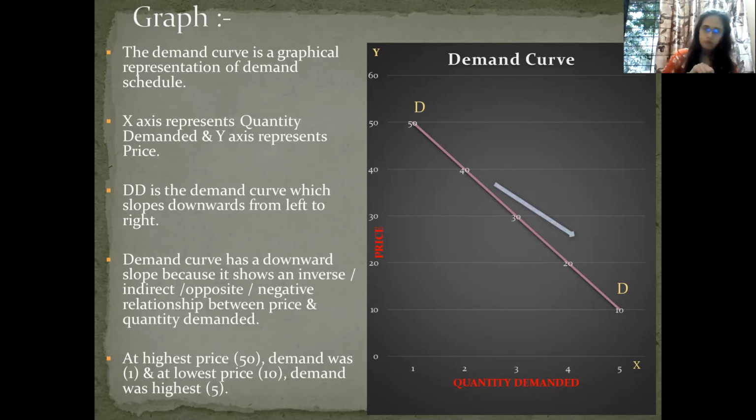On the basis of the schedule we are going to draw the diagram. Remember this also: if you show some numbers in the schedule and draw something different in the figure, it should not be like that. They should match, because we are drawing the demand curve based on the schedule only. So I have taken prices 50, 40, 30, 20, 10, and x-axis quantity 1, 2, 3, 4, 5. You have to mention what x-axis indicates, what y-axis indicates, and the slope of the demand curve. Okay, with this we have finished this part. In the next lecture I will explain the assumptions part. Thank you.